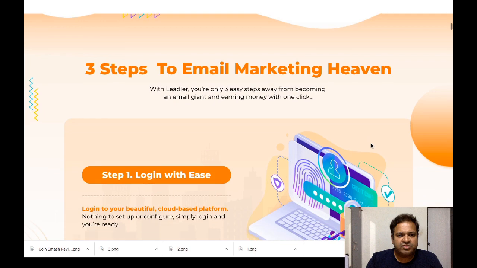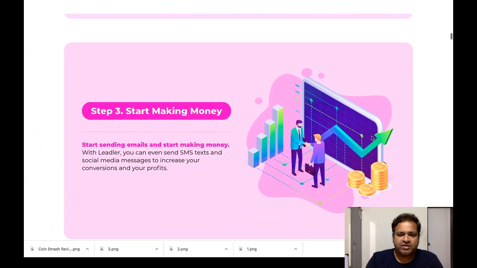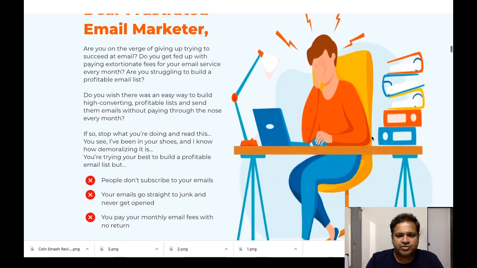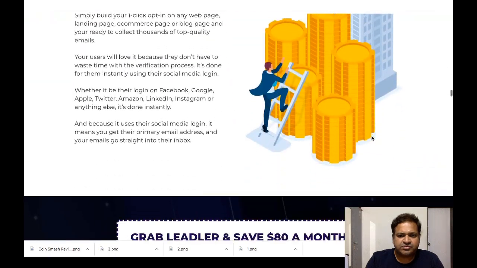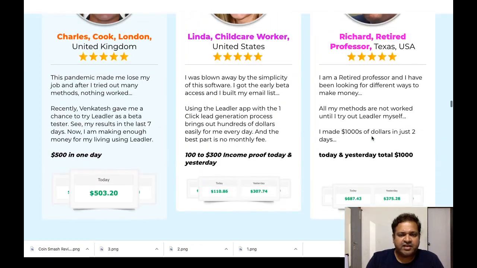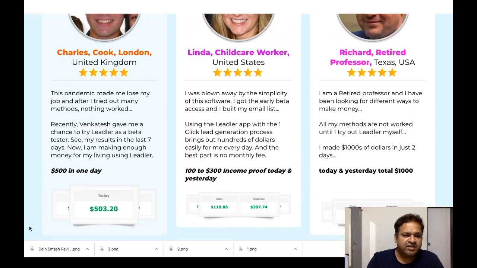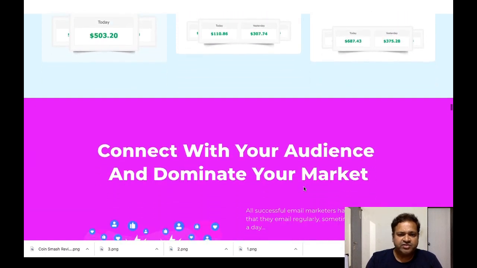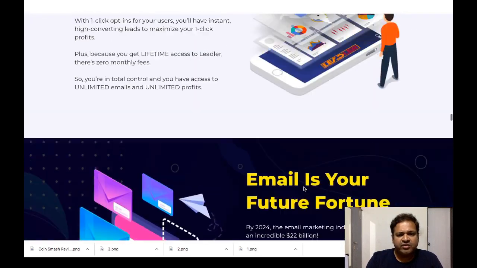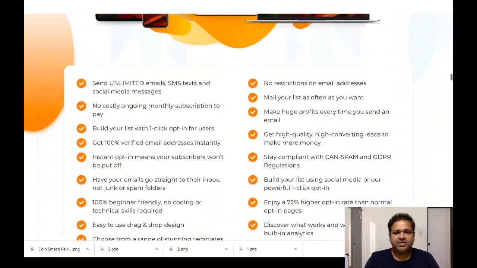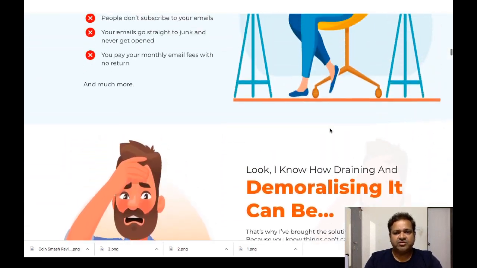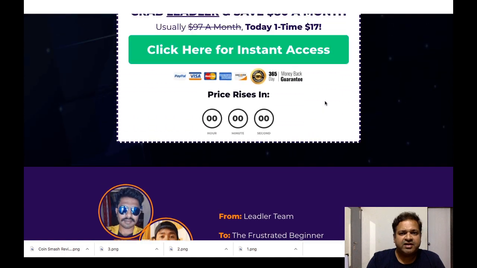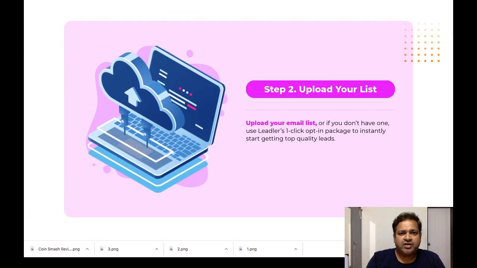So you can go through the sales page on your own. I just wanted to show you some of the income proofs. These are the proofs from the users who are using Lidler. In a day, people are earning a lot of money using this tool. I'm not going to go through the sales page with you guys, so you can take your sweet time and go through it. I'm not going to waste any more time here and will directly jump to the app.